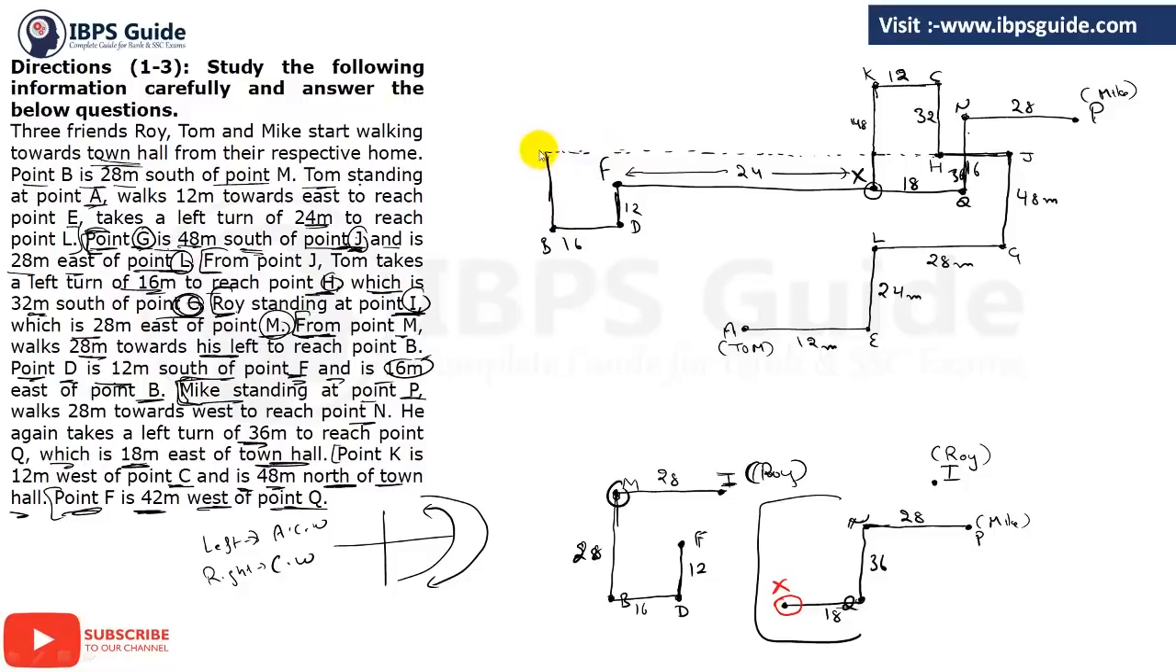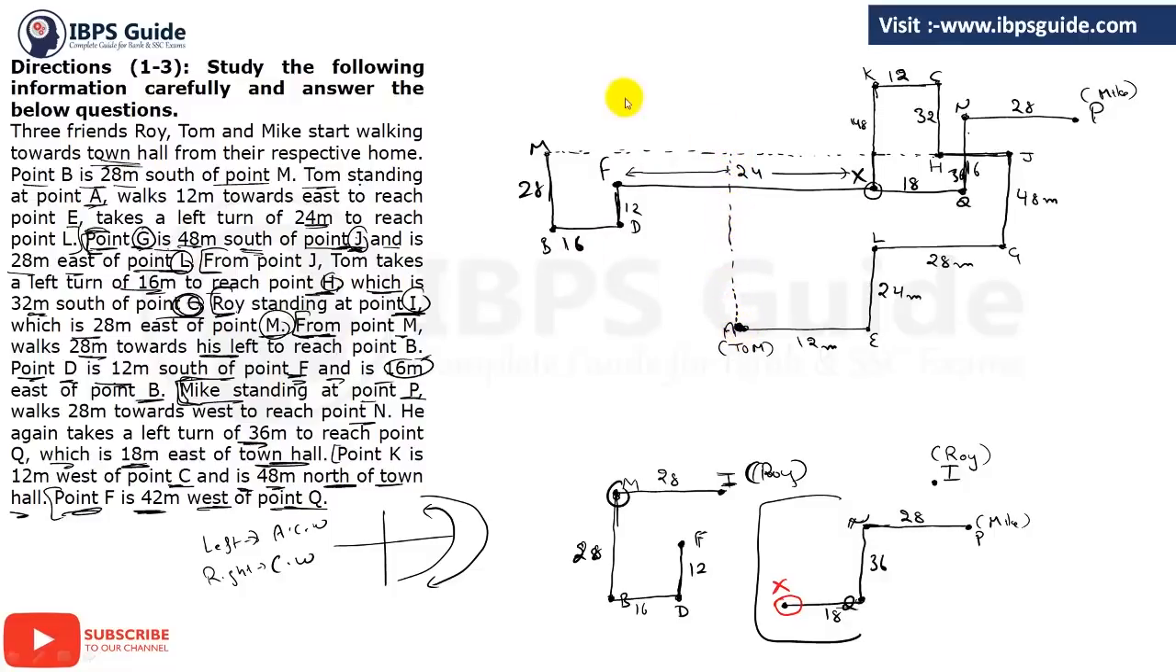This is the point M, and it is 28. I is 28 meters to the east of M. Clear? So now we have to make 28. So it is 16 and this is total 24. So you have to come 12 more. So it will come to the north of point A.